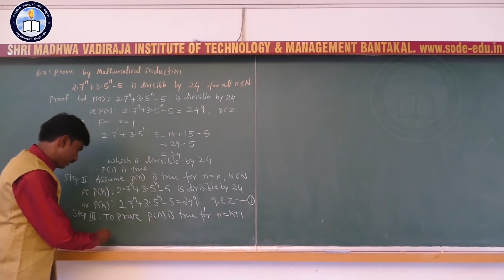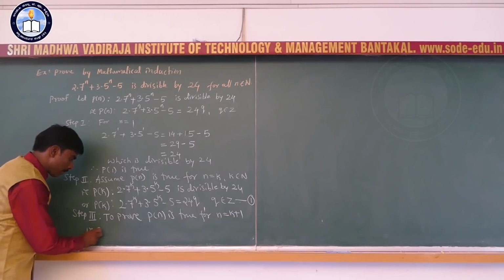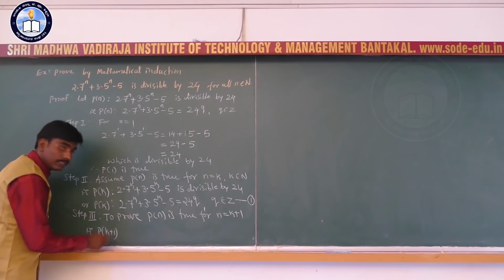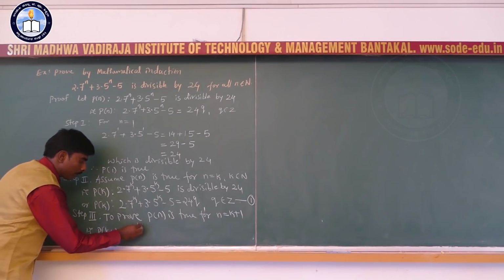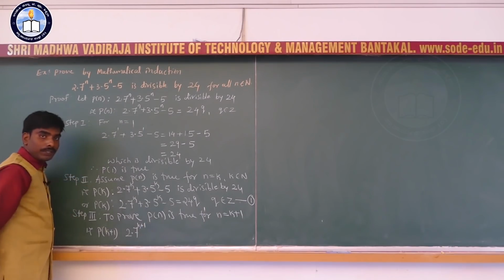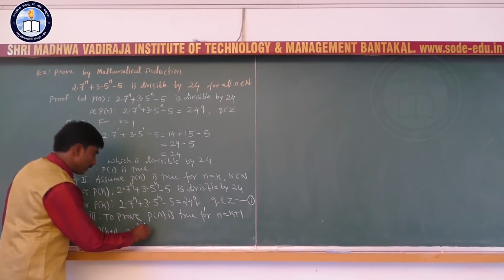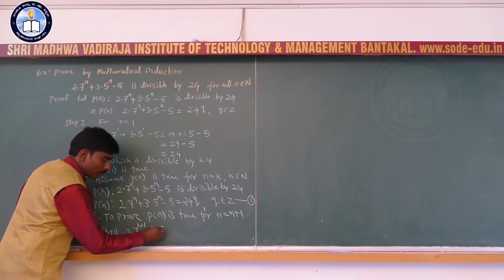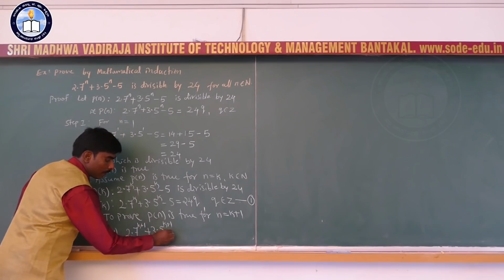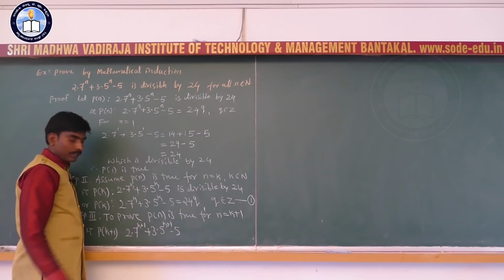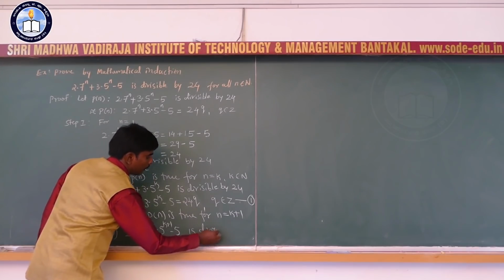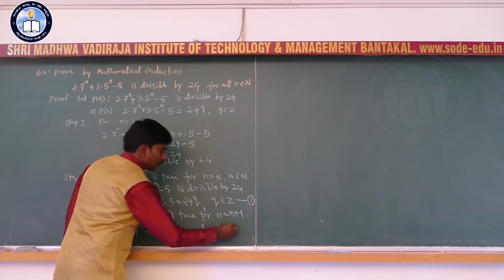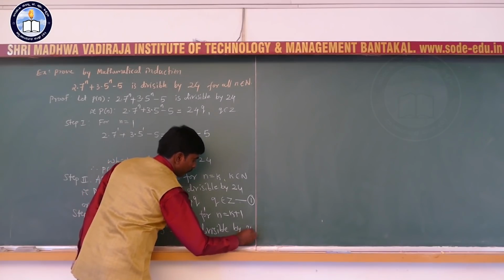That is, P of k plus 1 is 2 into 7 raised to k plus 1 plus 3 into 5 raised to k plus 1 minus 5 is divisible by 24. Okay.